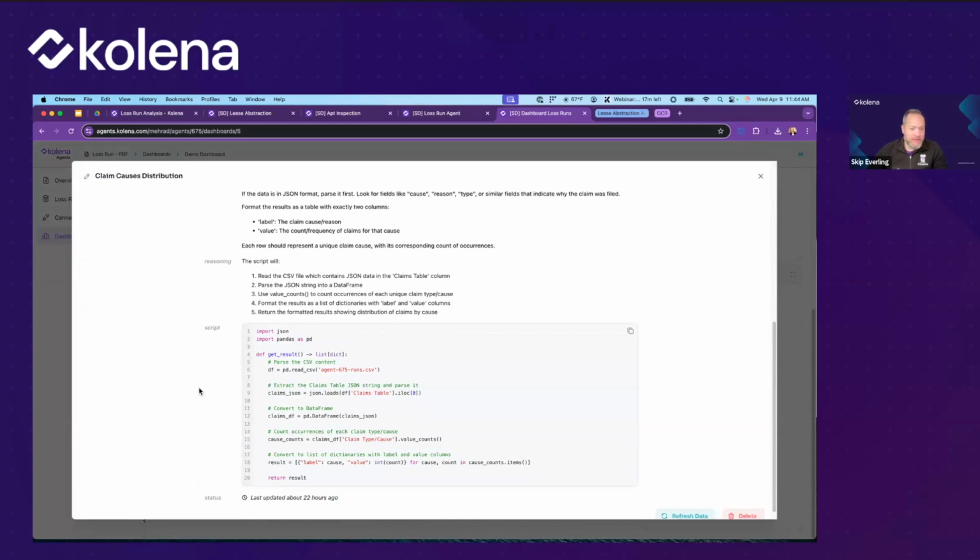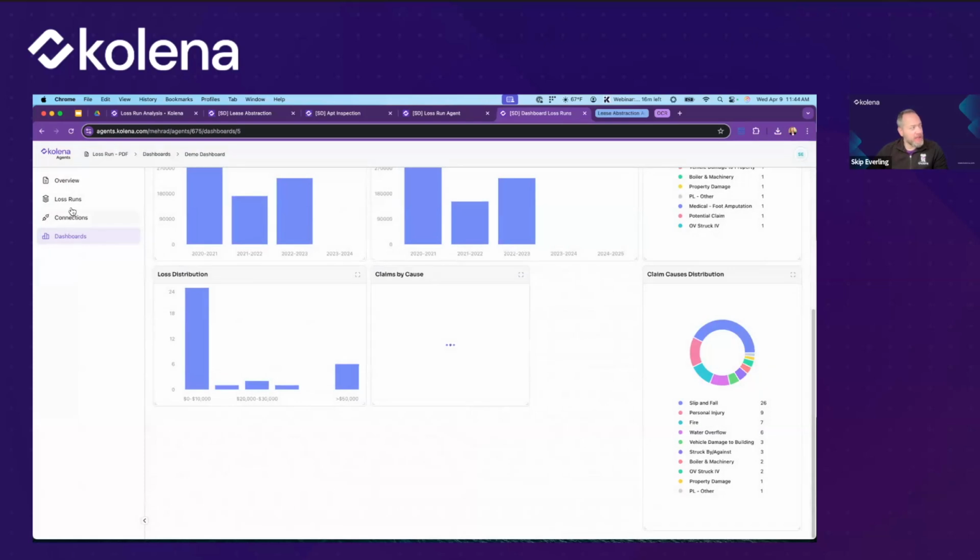Again, all of this code component is not something that you need to understand. You don't need to be able to write code. The code is being written for you so that you can handle things that would otherwise require a data analyst or a business analyst that's able to write this kind of analysis code. So it's another very cool feature that I wanted to showcase, over here on the dashboard section, giving you a high level view of whatever is important to you.